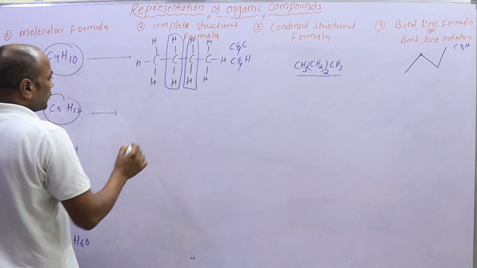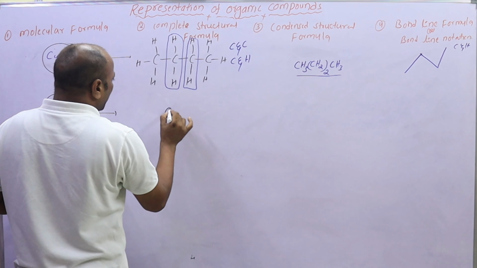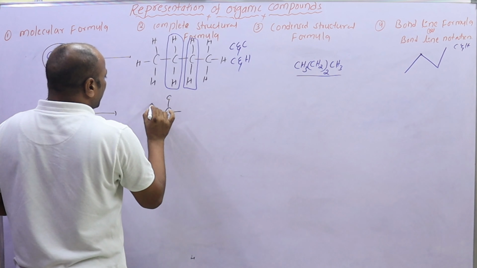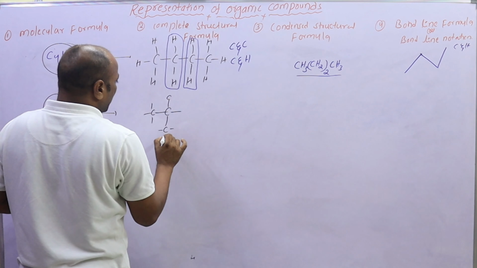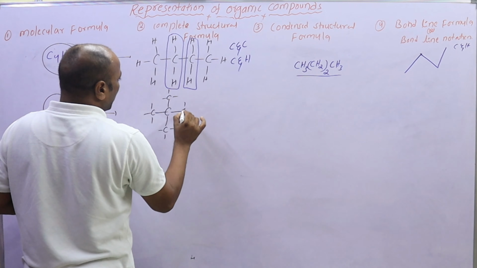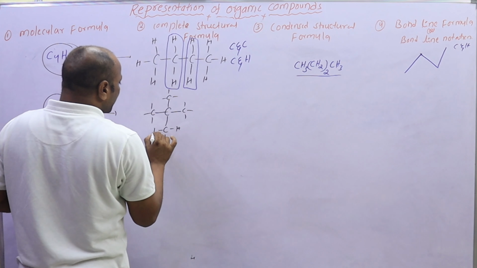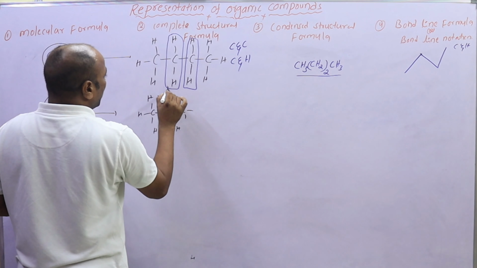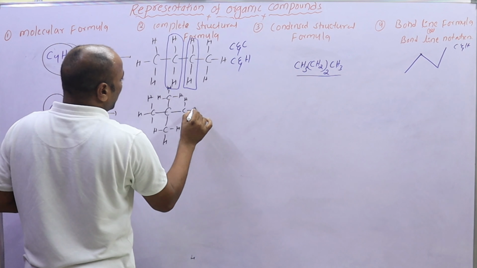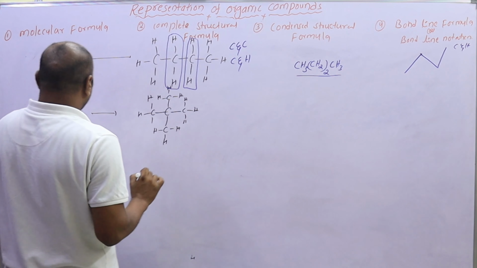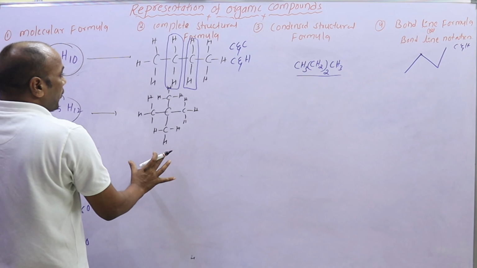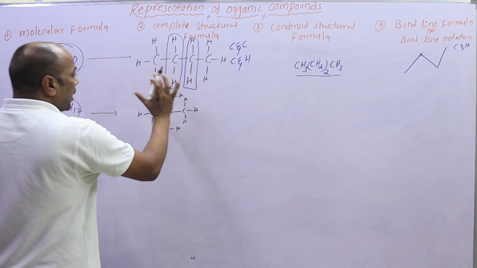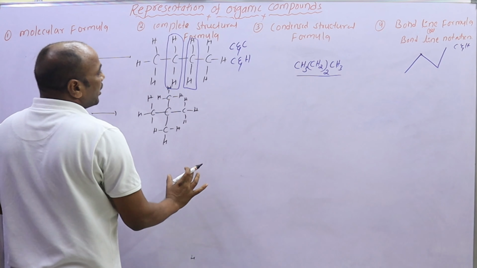Now write here the complete structural formula. In this, carbon and hydrogen are connected with a single bond.